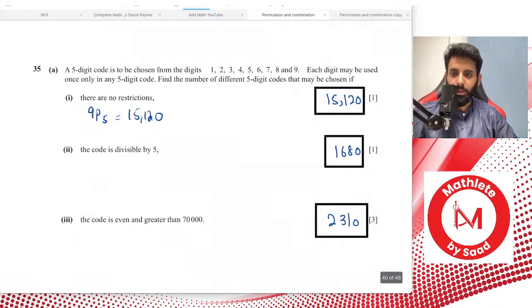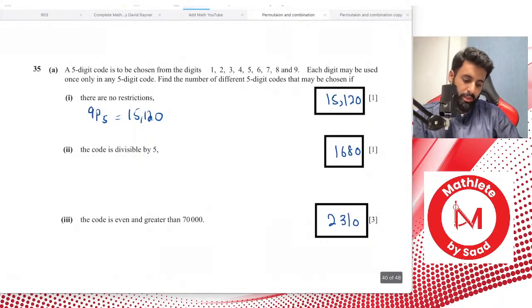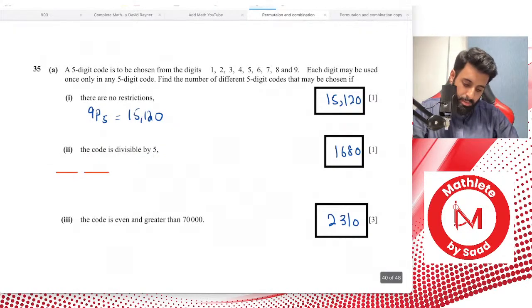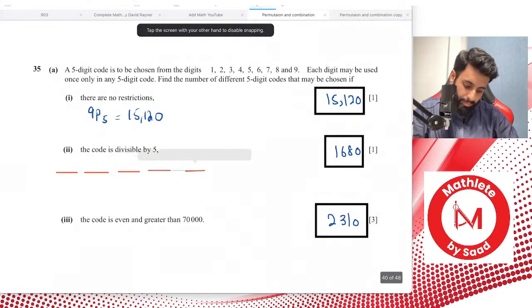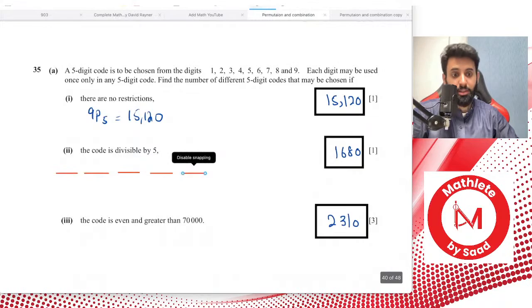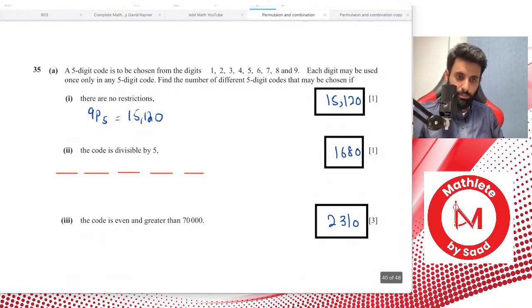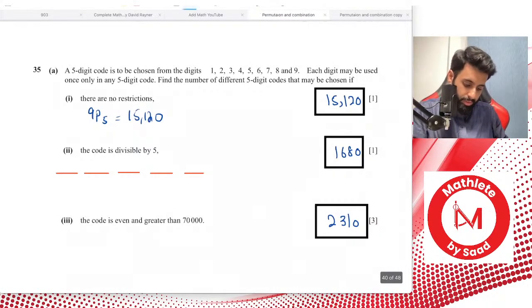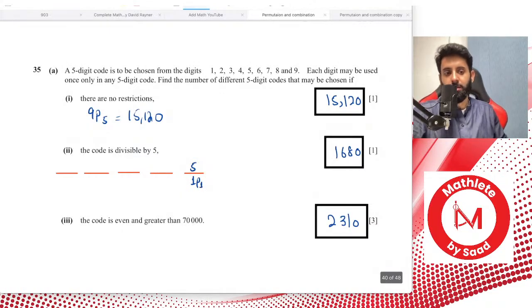Okay, part 2. Part 2 says the code is divisible by 5. Question for you guys: if you want a number to be divisible by 5, what is the one thing you're going to make sure of? What should a number look like for us to say that it's divisible by 5? The last digit must be either 5 or 0. That's correct, good job. Since we have just 5 here, we can have just 5 here. We don't have 0 over here. So how many options do we have for the last digit? We have 1 to choose from and room for 1 also.